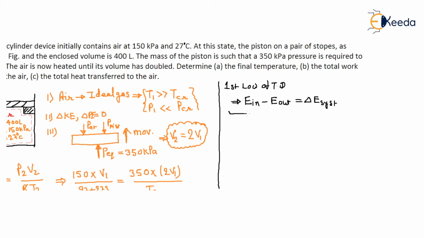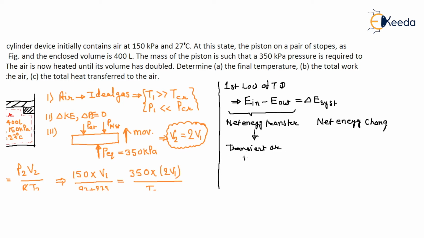I am repeating again and again because here many students get confused, and finally there is a chance of a big mistake. So what is that? This is your net energy transfer, and this is your net energy change, and this net energy transfer is the transient or boundary phenomena, and this energy change is the system property, right?